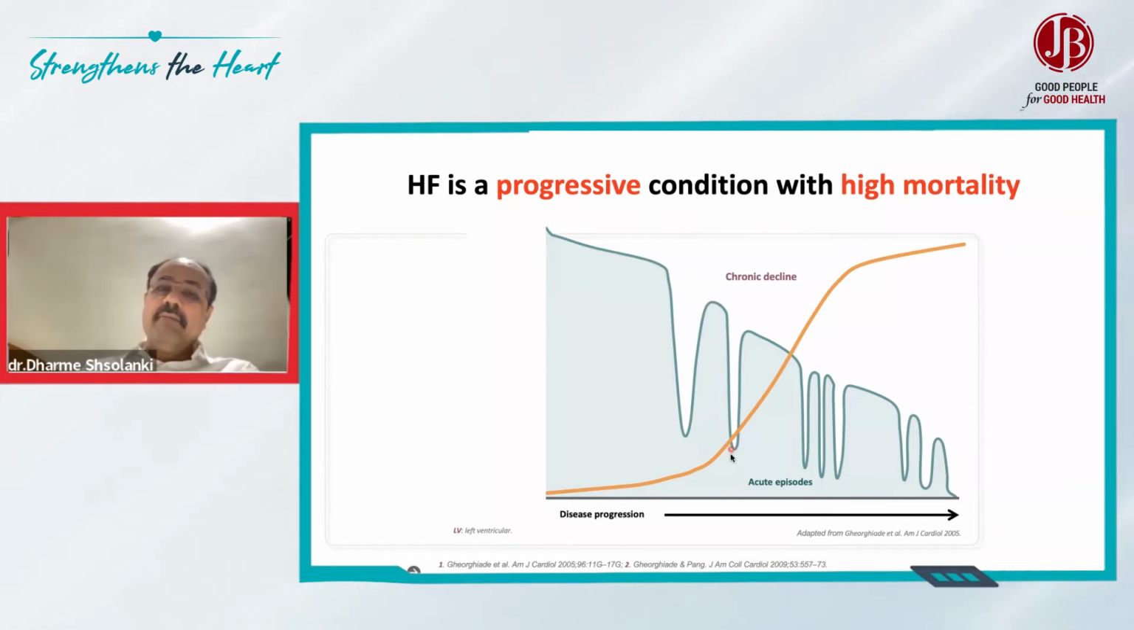And this decompensation keeps on continuing with the heart failure. As more and more repeated admissions and repeated decompensations happen, the patient is heading towards end stage heart failure, and this end stage heart failure increases cardiovascular mortality. So there is a progressive disease happening in heart failure, and with every decompensation the patient keeps on deteriorating.